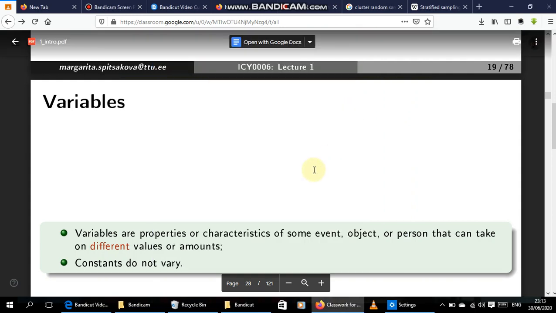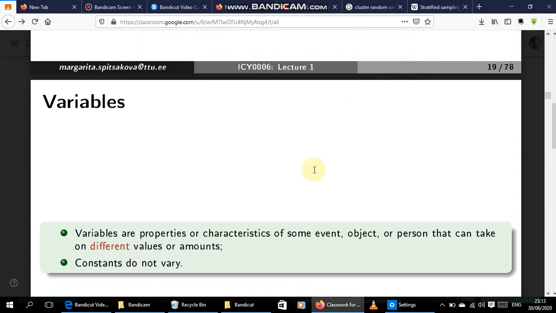So we're looking at the next topic, variables. I mentioned it in the earlier video. As I mentioned, in statistics we love looking at something that changes.